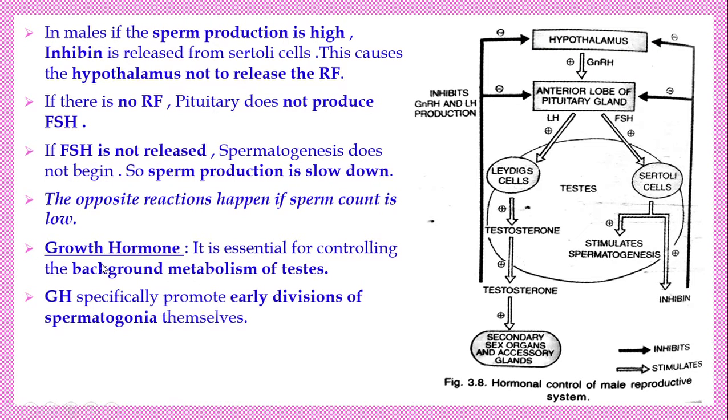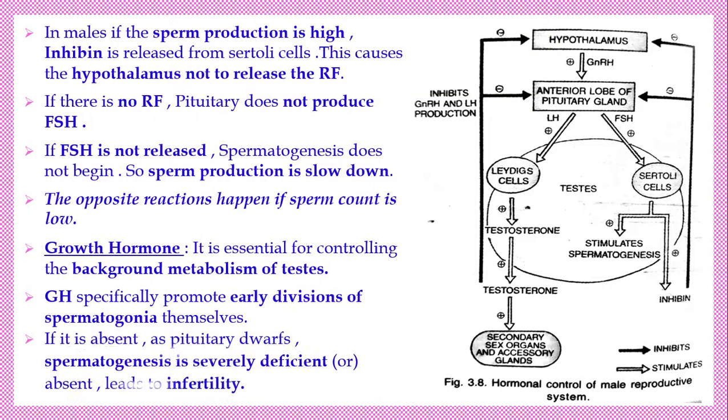Growth hormone specifically promotes the early divisions of the spermatogonia, but divisions மூலம் என்ன ஆகும்? cells increase ஆகும். cells increase ஆகிறதானே நம்ம growth ன்னு சொல்றோம். அப்ப early part of the spermatogenesis, multiplication of the primordial germ cell and the spermatogonia, by which the primary spermatocytes are increased, that part also influenced by the growth hormone.